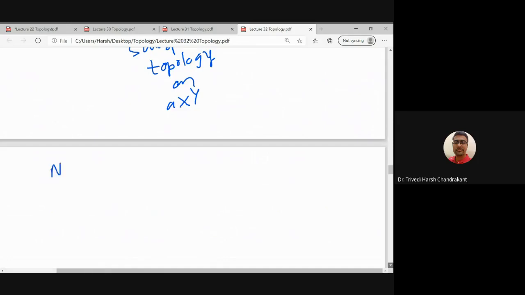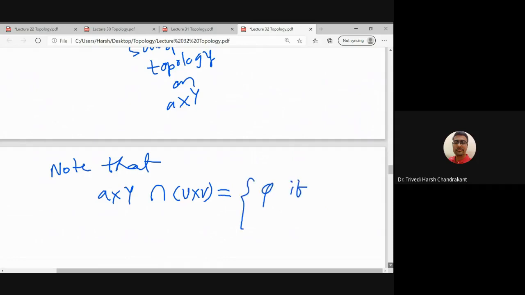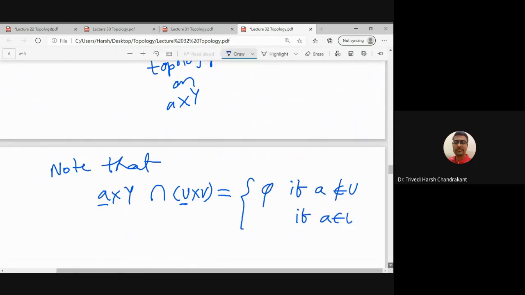So note that A cross Y intersection U cross V is equal to the null set if A is not in U, and if A belongs to U, then the intersection is a kind of segment, right?